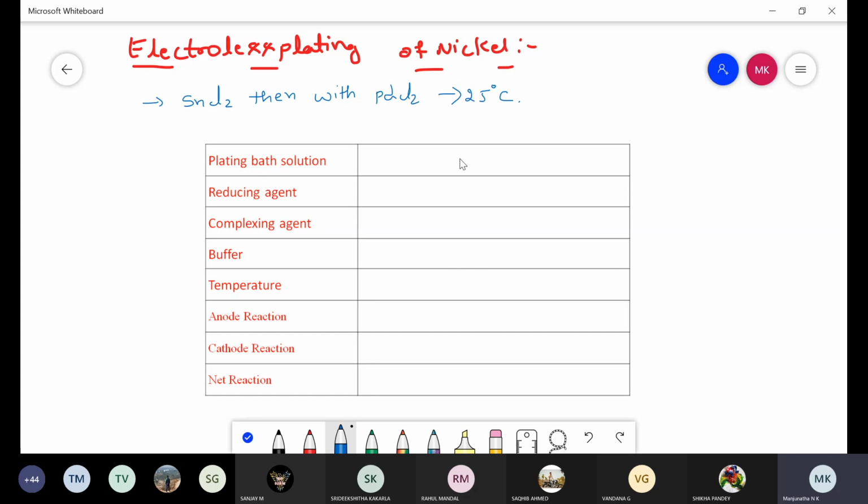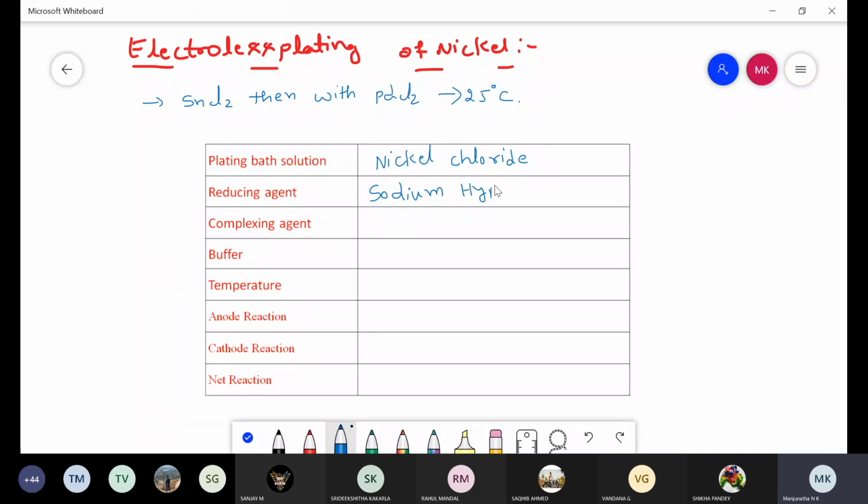First one is the plating bath solution. The plating bath solution used in the case of electroless plating of nickel is nickel chloride or nickel sulfate. Coming to the second one, reducing agent. The reducing agent is sodium hypophosphite.